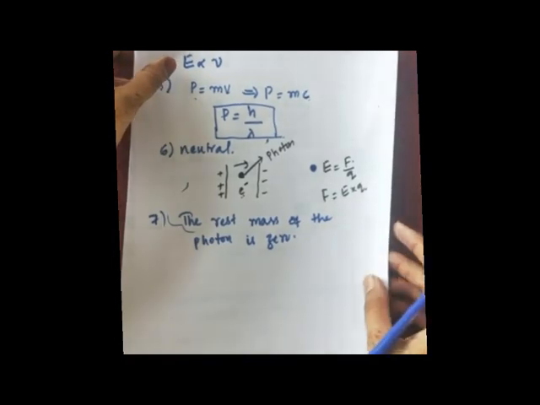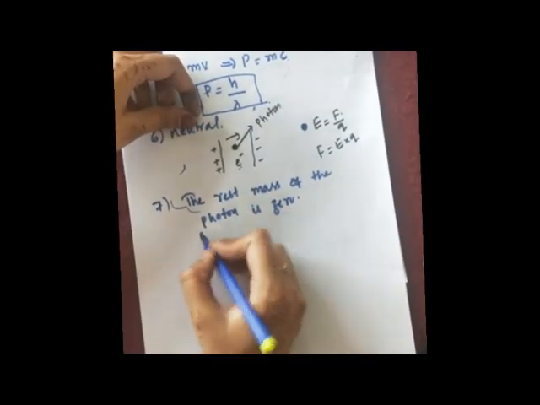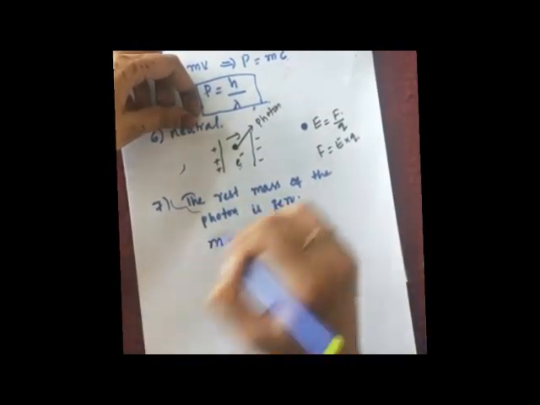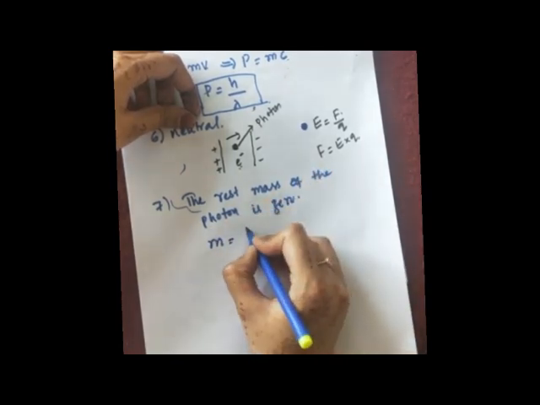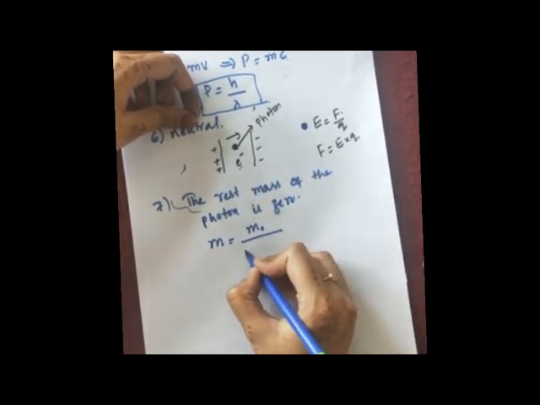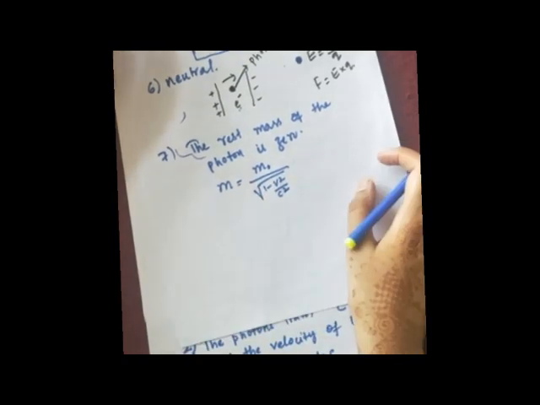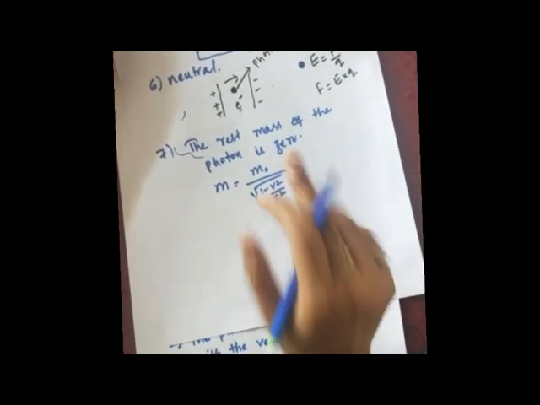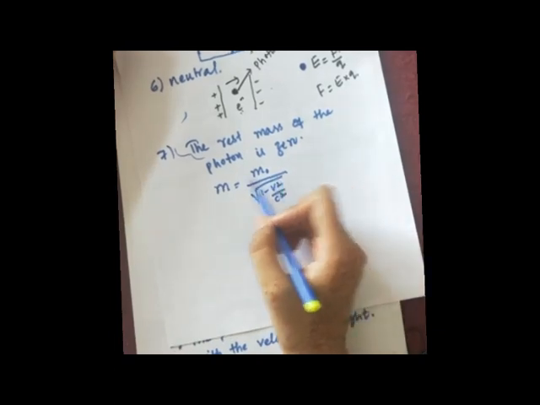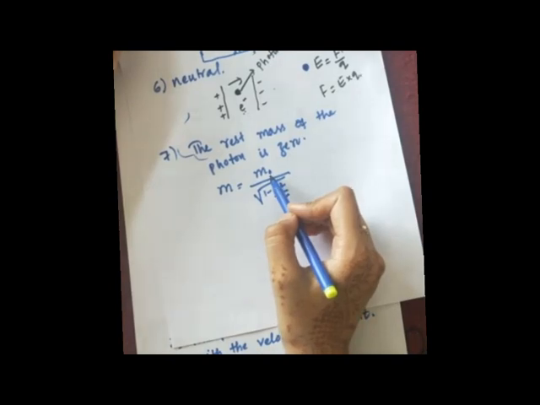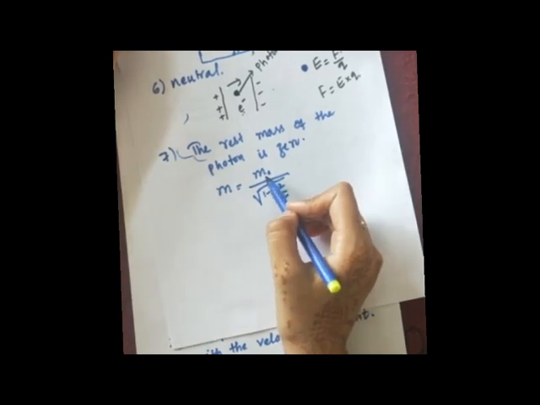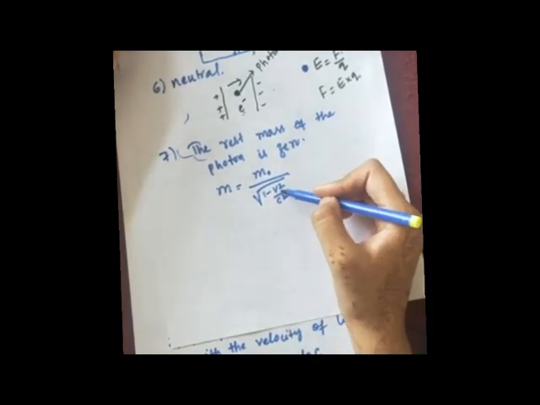From Einstein's theory of relativity, the formula for mass is m equals m naught upon under root of 1 minus v square upon c square. This is a formula, just remember this. Theory of relativity was given by Einstein. Where m is the mass, m naught is the rest mass, v is the velocity of the particle and c is the velocity of light.